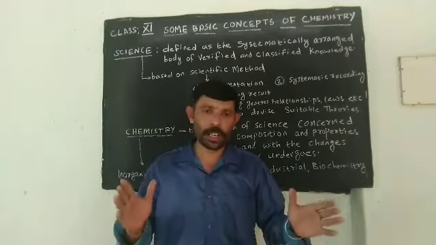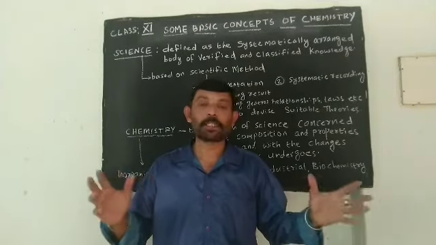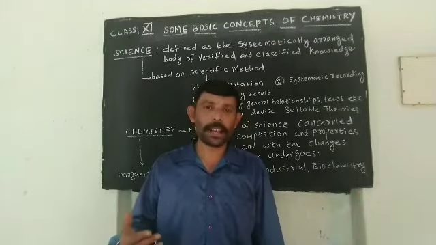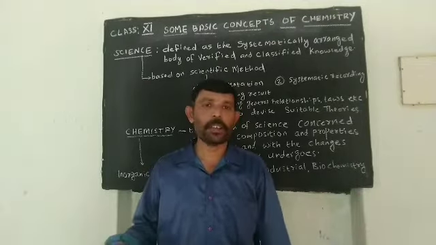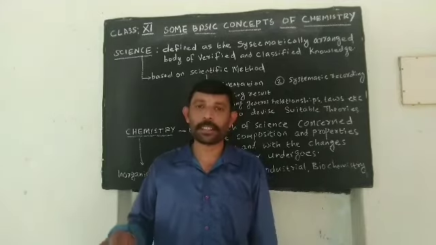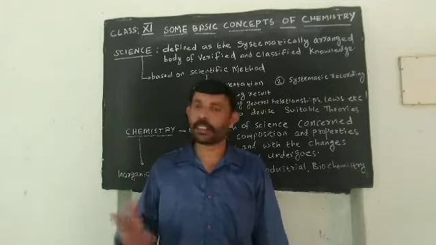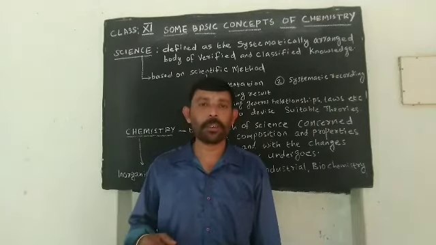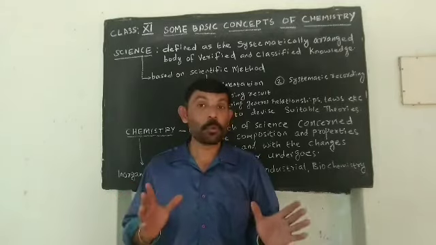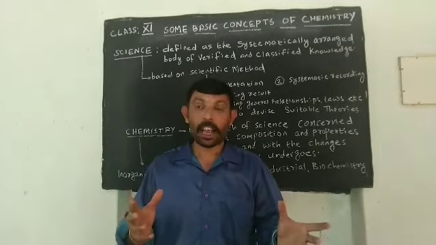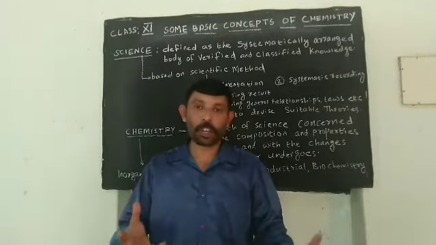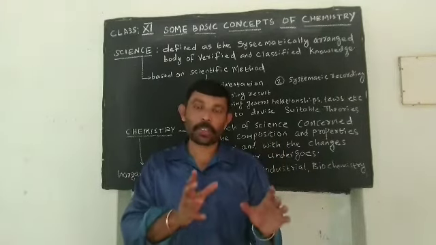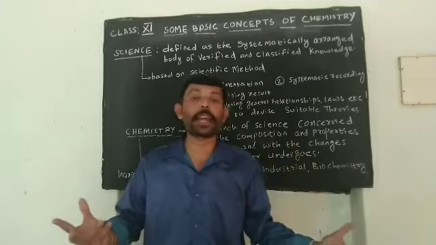Then we are going to study what is meant by chemistry. We are going to define chemistry. Normally, when somebody asks us, define chemistry, we may say, it's the study of chemicals. But it is not accurate. It is not correct. Then what is the exact definition of chemistry? Chemistry deals with what? Study of matter, its composition, its properties, and the changes happening to all this. The branch of science dealing with this is what is called as chemistry.